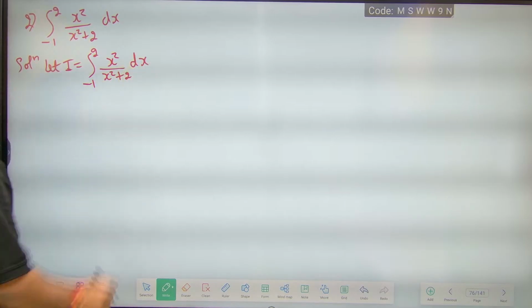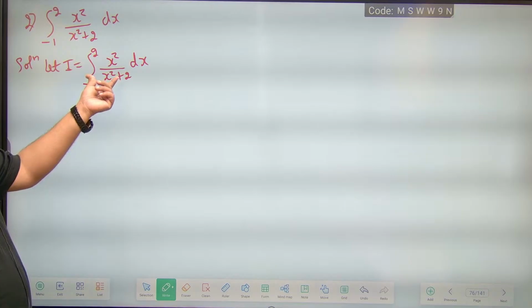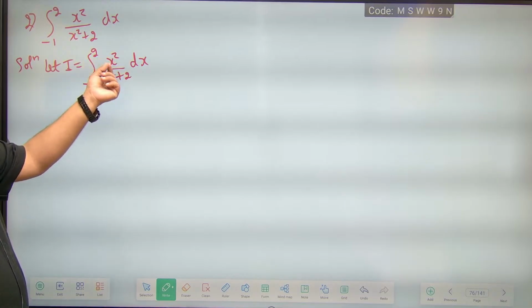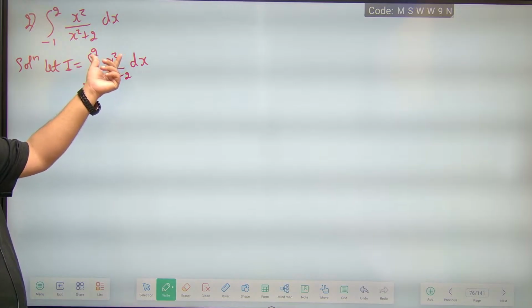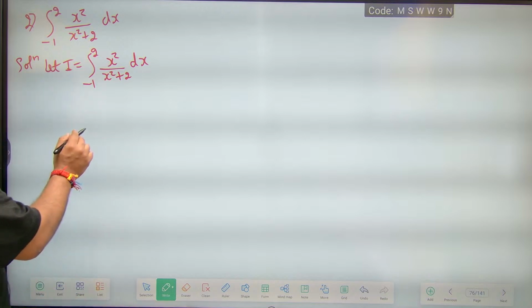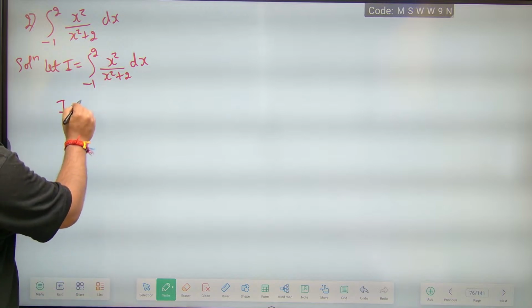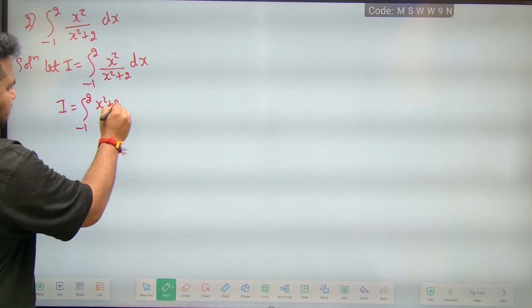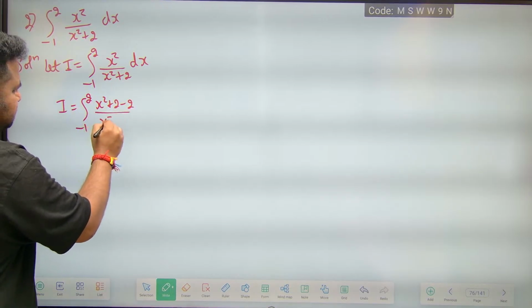Now I have to do some modification. Since x square plus 2 is in the denominator, I want to get x square plus 2 in the numerator also. So what I will do is add and subtract 2. I can write it as I is equal to the integral from minus 1 to 2 of x square plus 2 minus 2 divided by x square plus 2